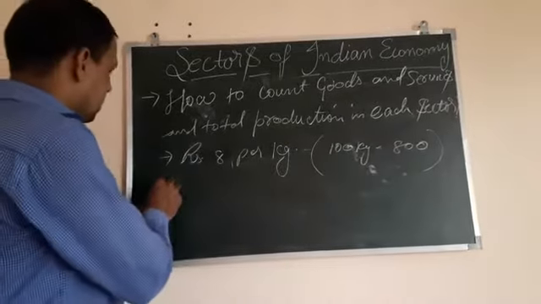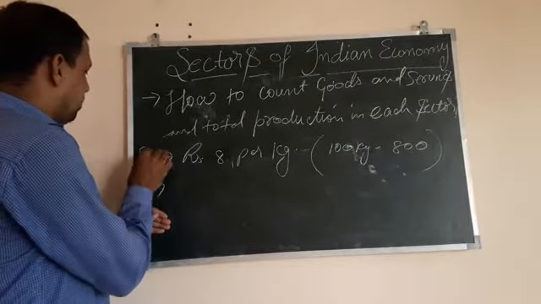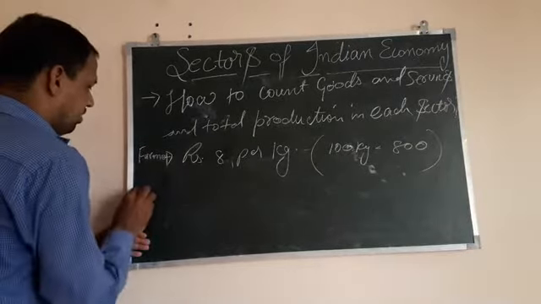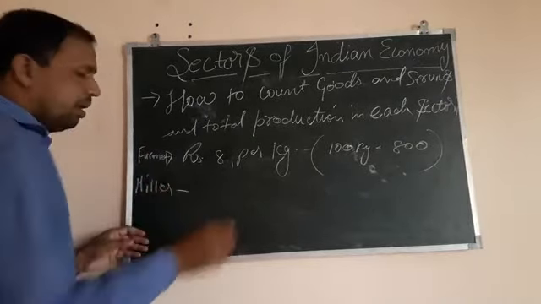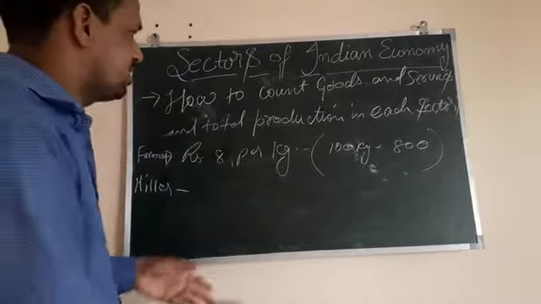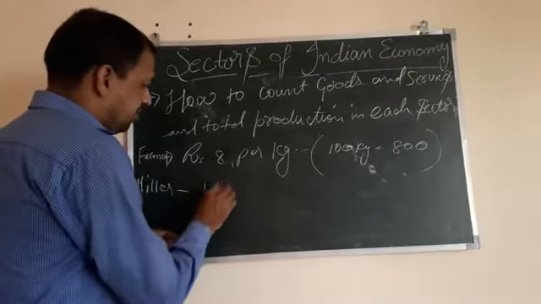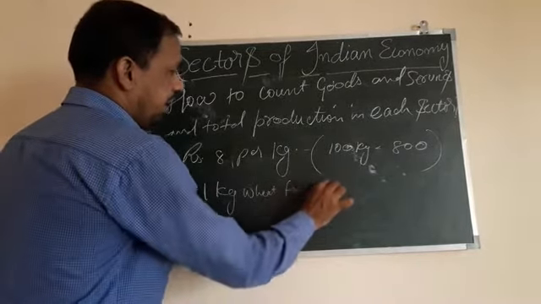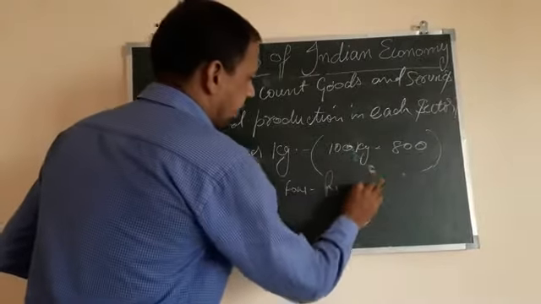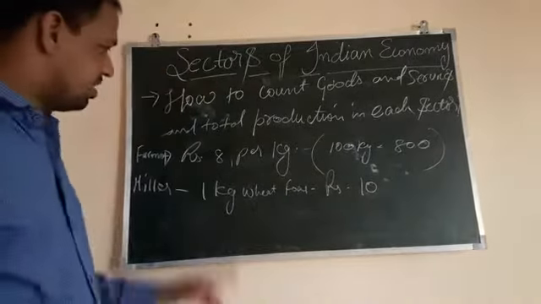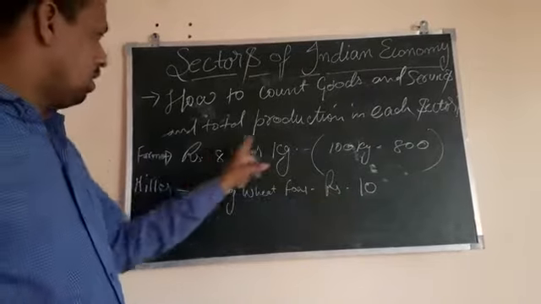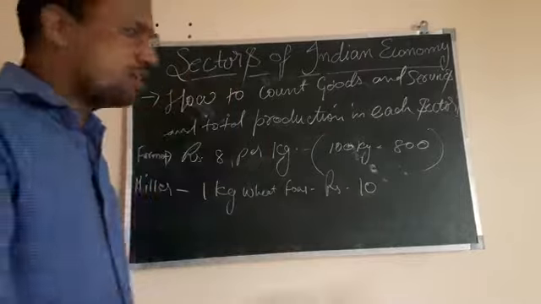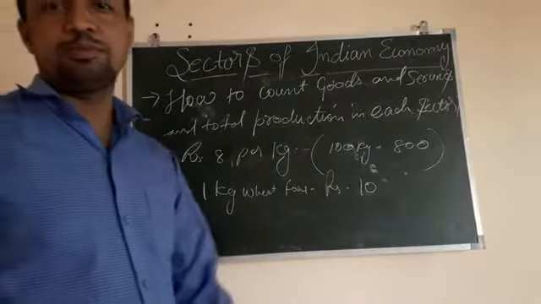Here this is the farmer. Next we see the wheat flour miller. What does he do? He sells 1 kg of wheat flour at rupees 10. He bought at 8 rupees per kg and sells at 10 rupees per kg, so 2 rupees of margin is gained by the miller.